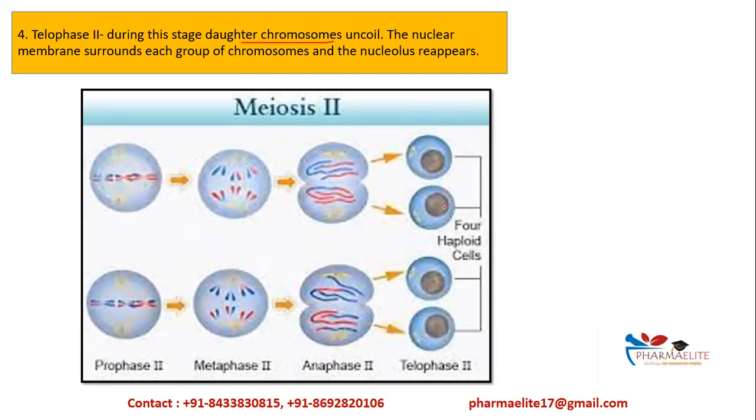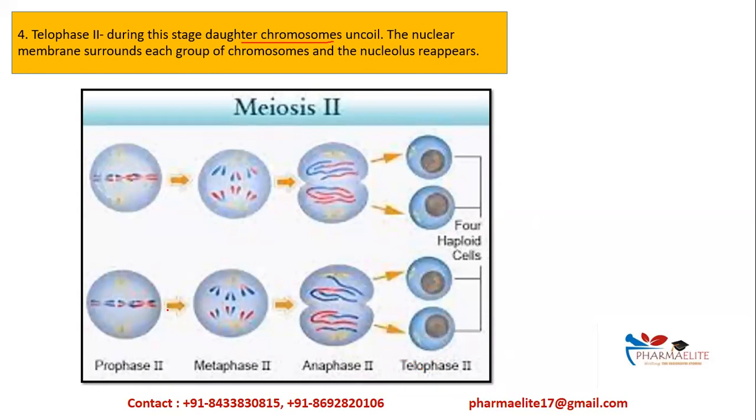And again, you see that the nuclear membrane and nucleolus will reappear and surround each of the chromosomes. So the genetic material or the chromatin material gets enclosed inside the nucleus. And thus it will be forming 4 haploid cells at the end of telophase 2 of meiosis 2.